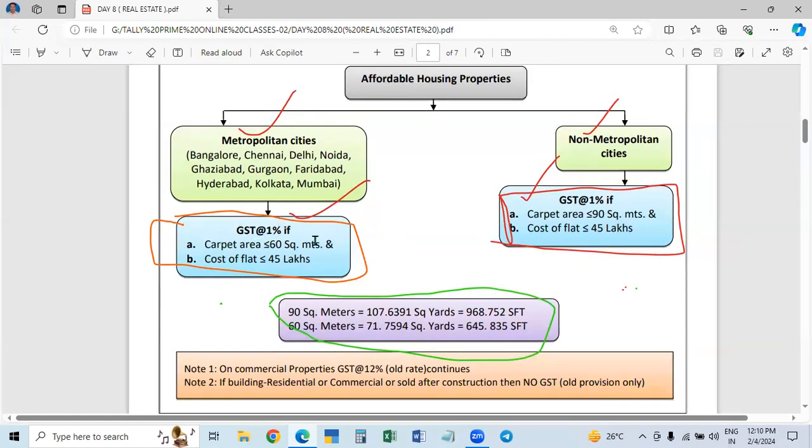Here it is 60 square meters, there it is 90 square meters. Both must be satisfied: 90 square meters or less and 45 lakhs or less. So the amount is the same, but the carpet area is different. For metropolitan, 60 square meters; for non-metropolitan, 90 square meters.